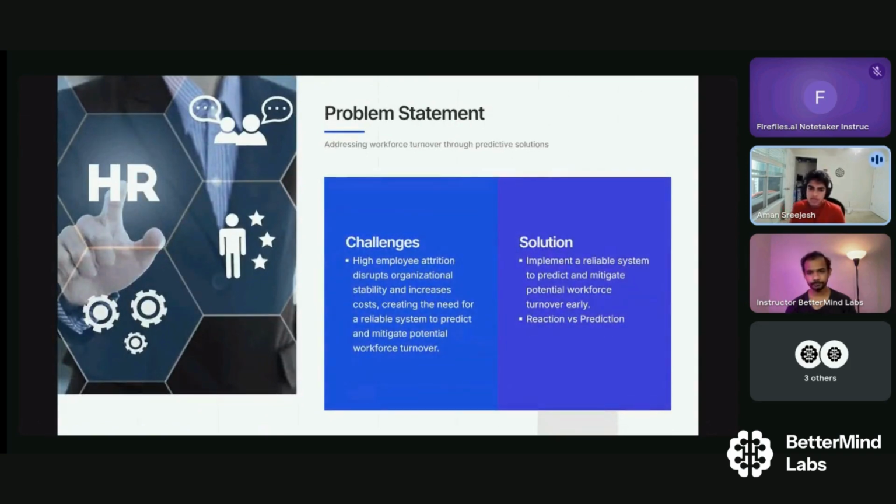So yeah, the problem statement is to address workforce turnover through predictive solutions. The main challenge is that high employee attrition, as stated before, can lead to instability. The solution is to implement a reliable predicting system so that they can mitigate the chance of attrition early, like I said, through programs or maybe some sort of benefit system. The main key idea to emphasize here is the difference between reacting to the person leaving and predicting the person leaving. If you were able to predict this ahead of time, that will save a lot of resources for the company.